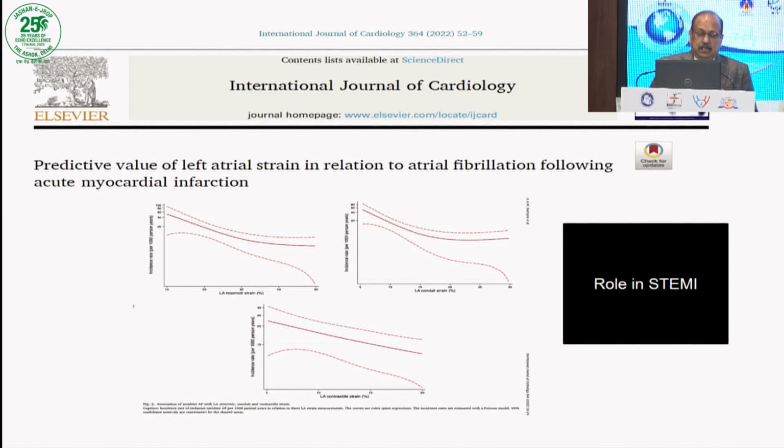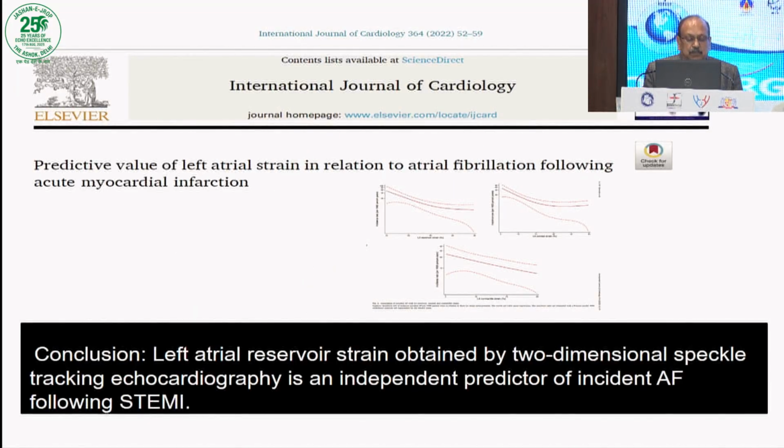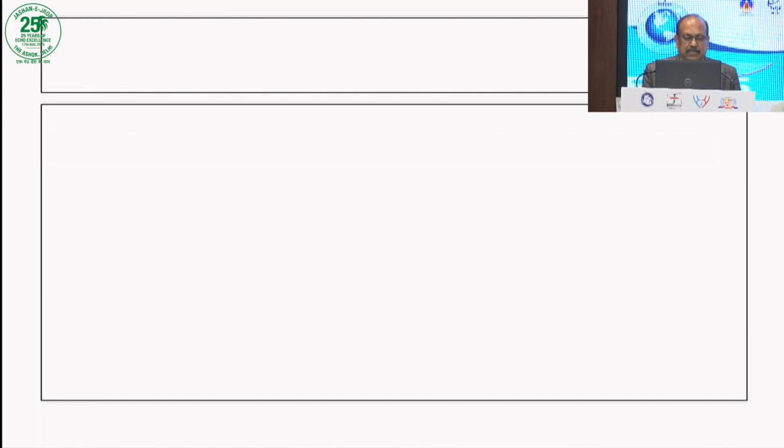All the time we are seeing acute myocardial infarctions, and many of these people subsequently undergo remodeling of their LV function. Can we predict atrial fibrillation in this kind of population? Well, it is positive to say that reservoir strain obtained by two-dimensional speckle tracking is an independent predictor of atrial fibrillation following STEMI. This means if you are looking at STEMI patients, my colleagues, majority of whom are interventional cardiologists, once we do this we should always look at their LA function subsequently.